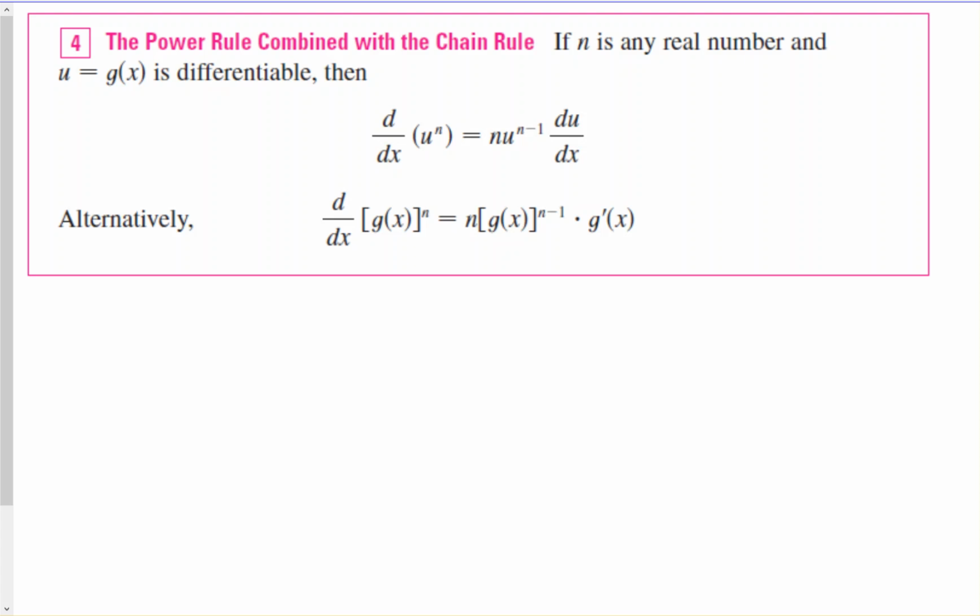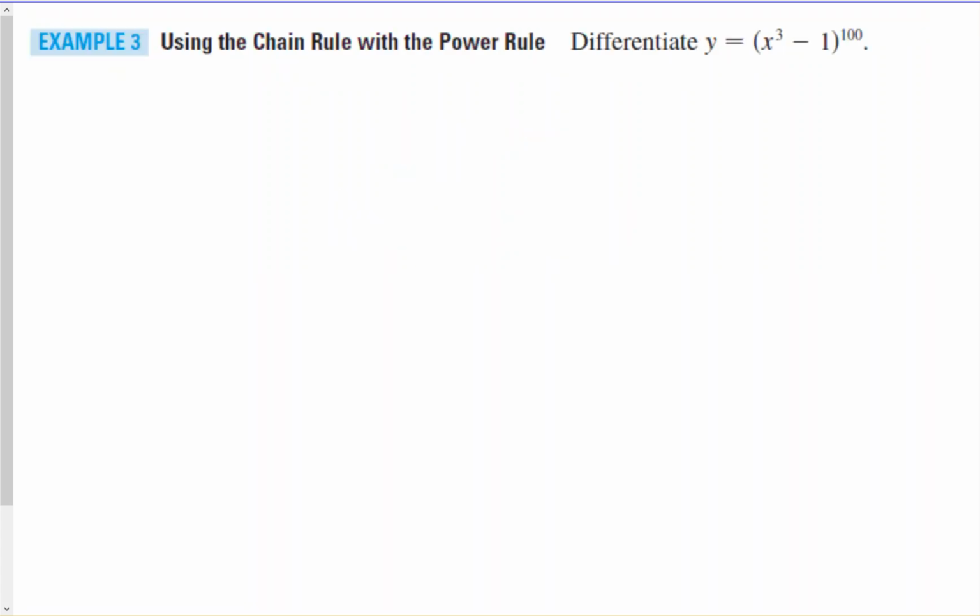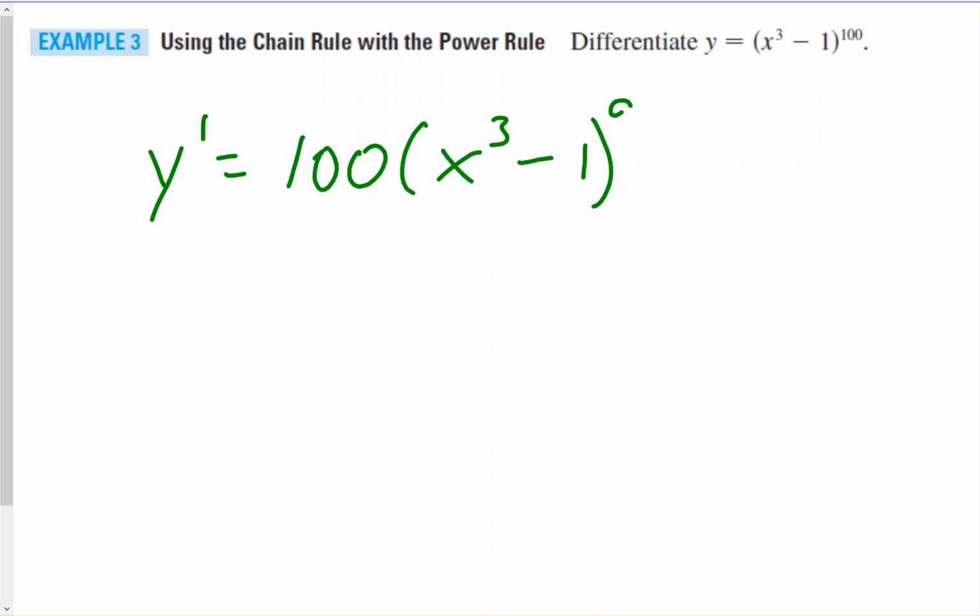So let's take a look at an example of how that works. Differentiating y equals the quantity x cubed minus 1 raised to the 100th power. Outer function first, so the 100 would multiply in front. 100 times x cubed minus 1, reduce the power by 1, and now multiply by the derivative of the base. The derivative of x cubed is 3x squared, and the derivative of 1 is 0.